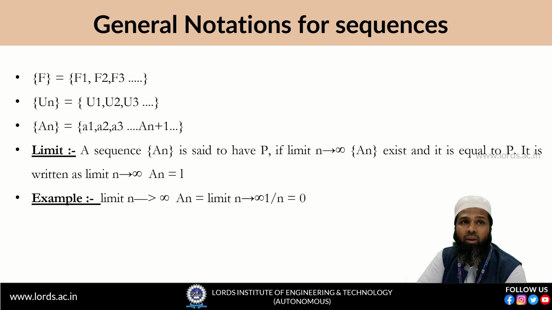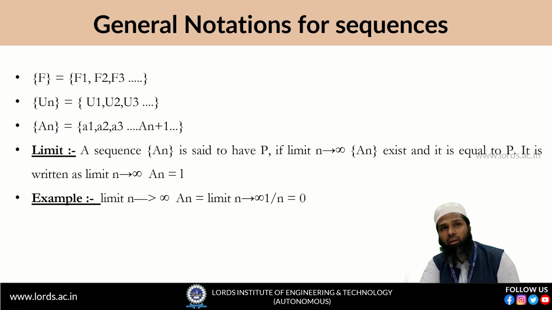For example, we take 1 by n as the sequence. Now we want to know the last term of the sequence. If I apply the limit, we get limit n tends to infinity of 1 by n equal to 0.